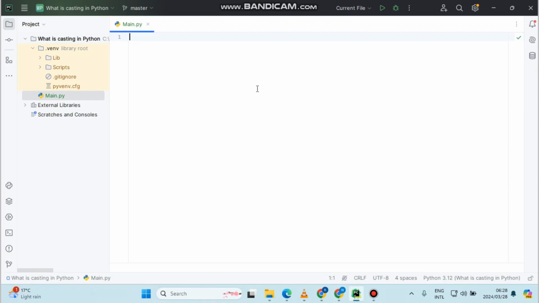So what is casting? Casting in Python refers to the process of converting a variable from one data type to another. We'll see in a moment how it's used in programming. Python provides built-in functions for casting, such as int, float, str, list, and tuple. Those are the built-in functions you'll use to convert variables from one data type to another.